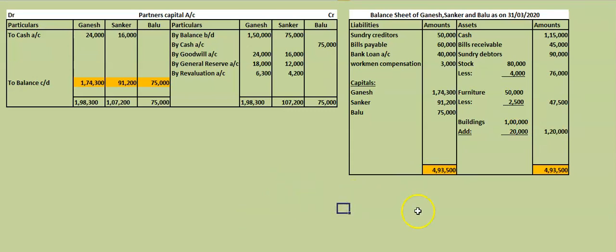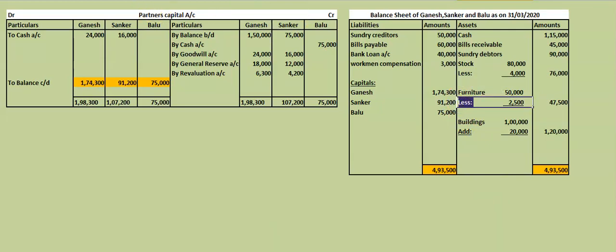In that case, the new partner will not bring any goodwill in cash, but goodwill will be created in the business. Fourth case is goodwill created and written off. That is also one important case.